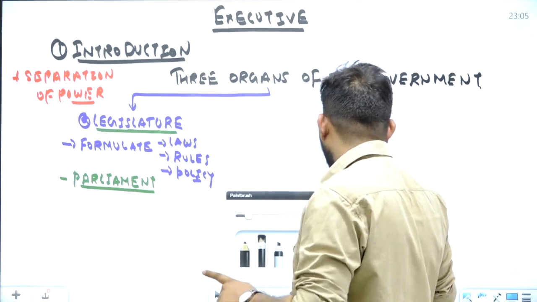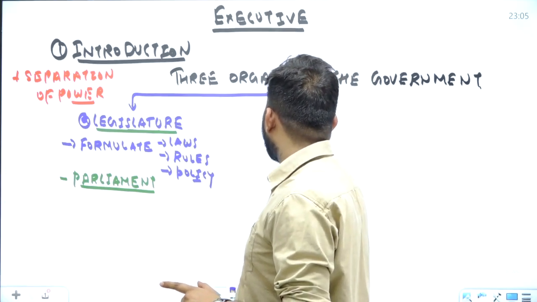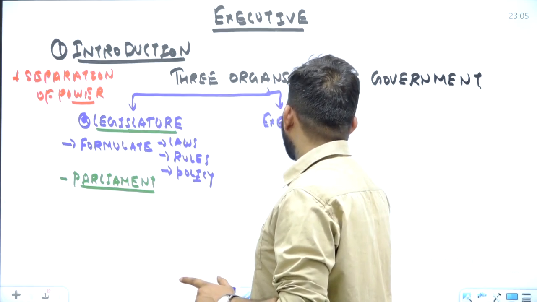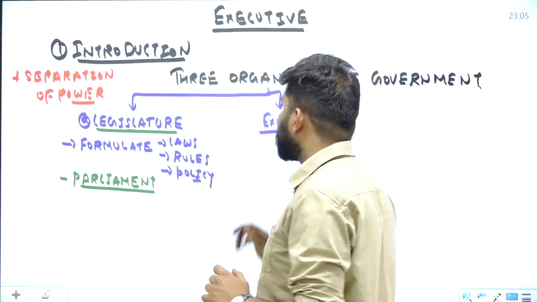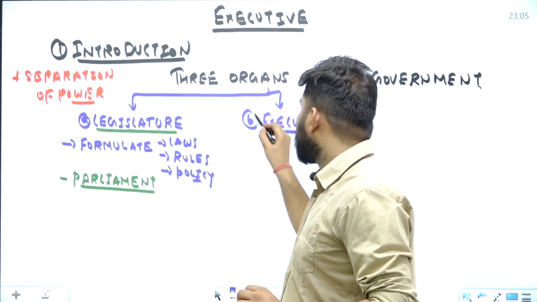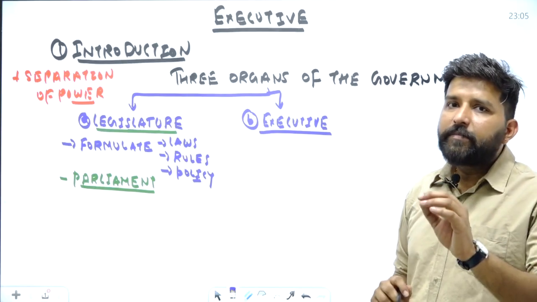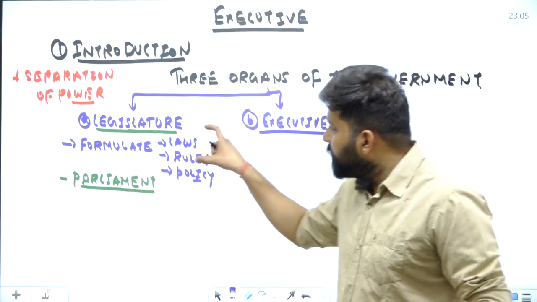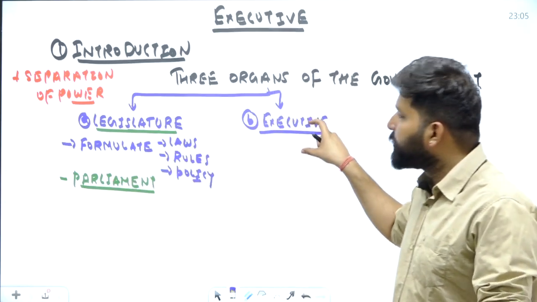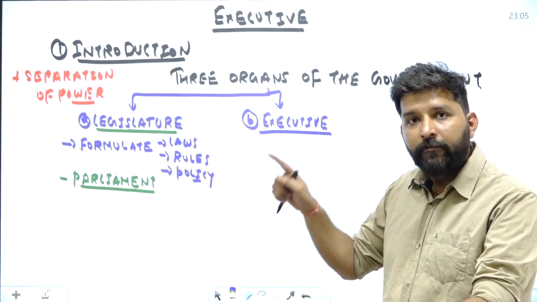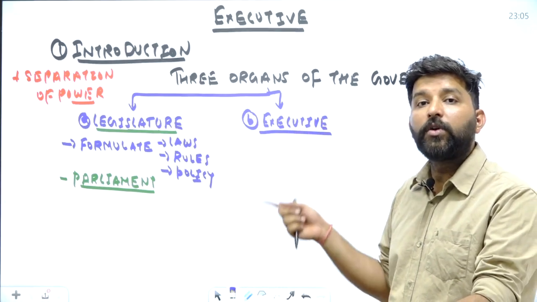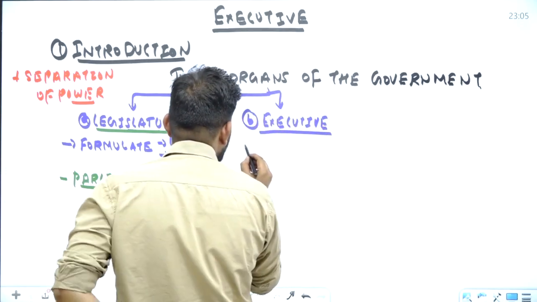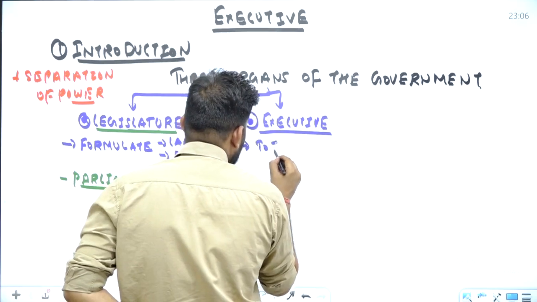Now we come to the second organ of the government. The second organ is the executive, about which we are going to study in detail in this particular lecture. Now what is the basic function assigned to the executive, and which power have we given to the executive? The executive is given the power to enforce the laws, or to implement the laws, or to look after the day-to-day administration of the country. Now remember, the power given to the executive is to implement the laws.